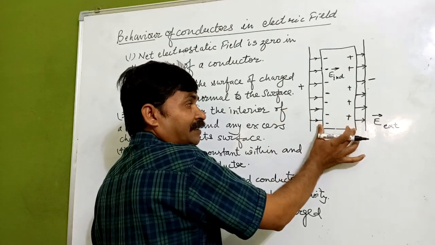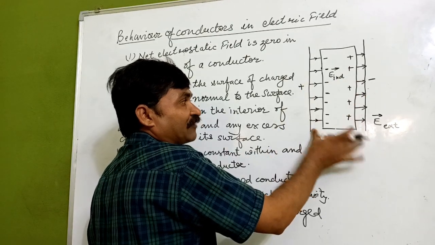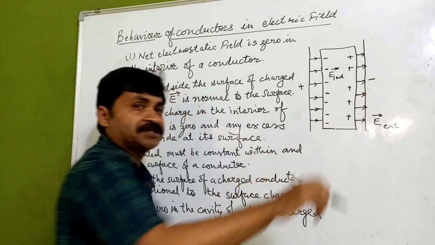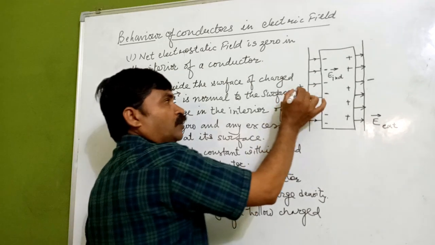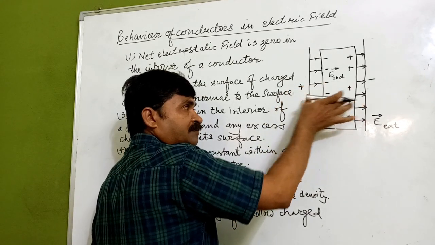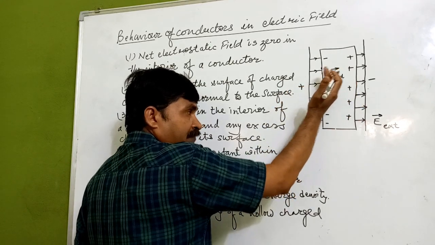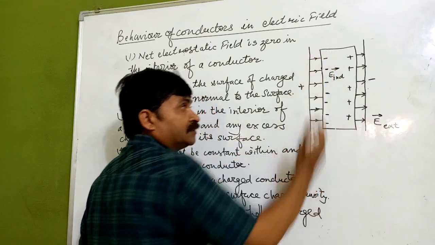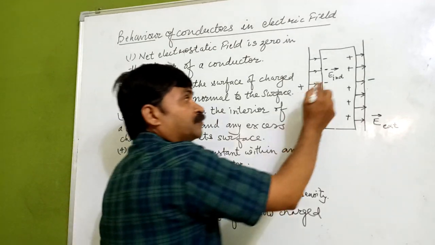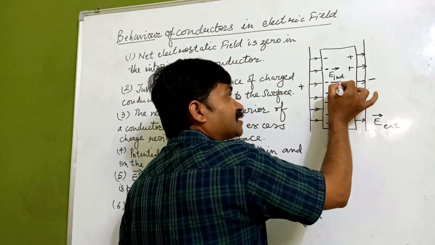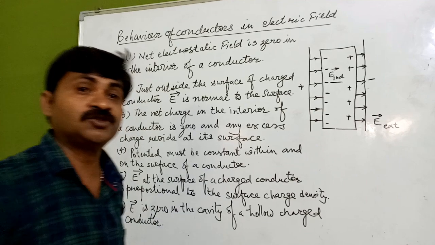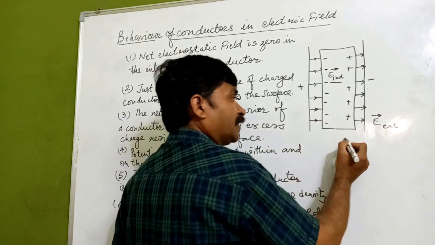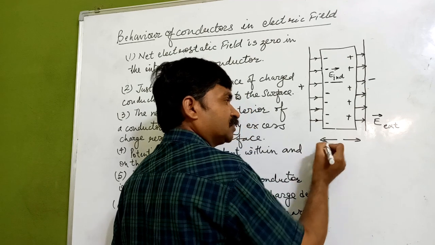We have placed a conductor inside an electric field, the direction of the external electric field is in this direction, and the negative charges are coming towards this side. The individual electric field of this conductor and the external field are in opposite directions.